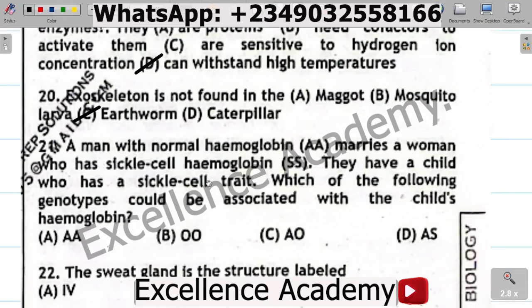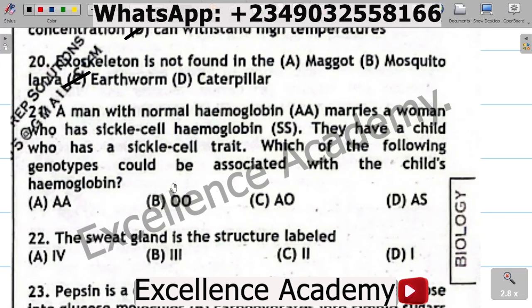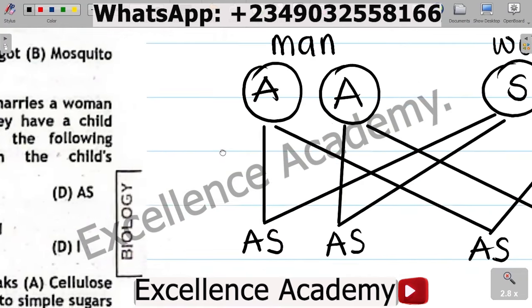Earthworm. Question 21. A man with normal hemoglobin AA marries a woman who has sickle cell hemoglobin SS. They have a child who has a sickle cell trait. Which of the following genotypes could be associated with the child's hemoglobin? Let's take a diagram to explain this.